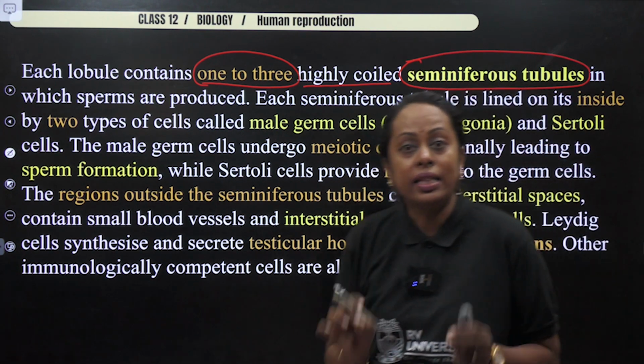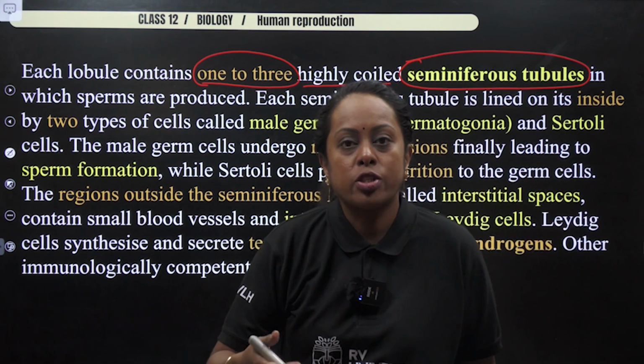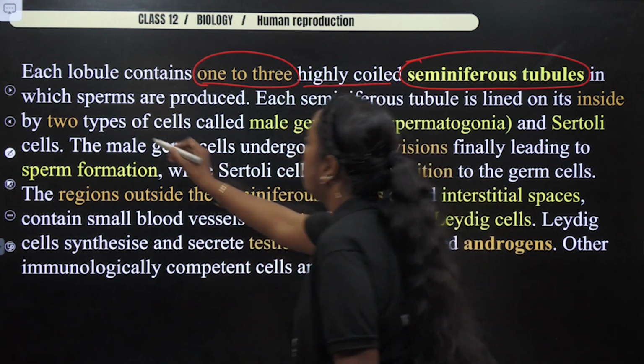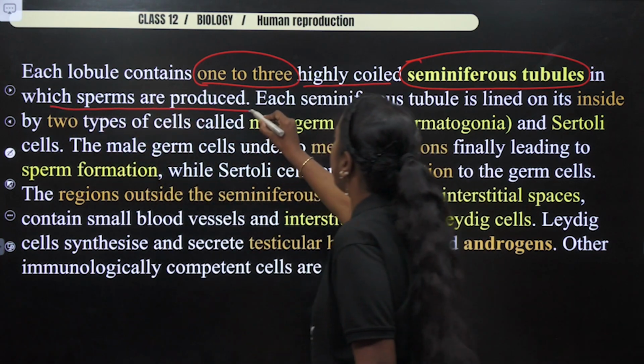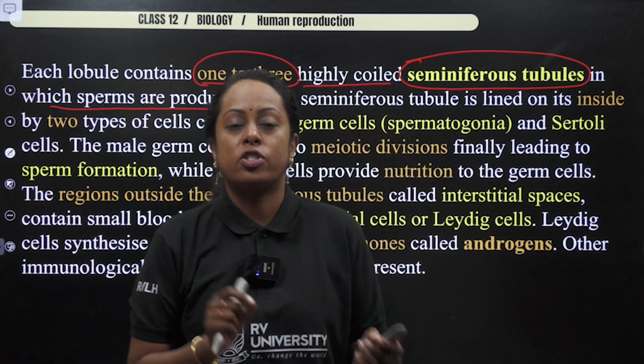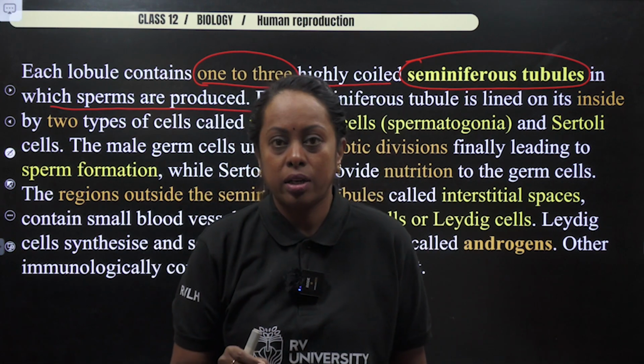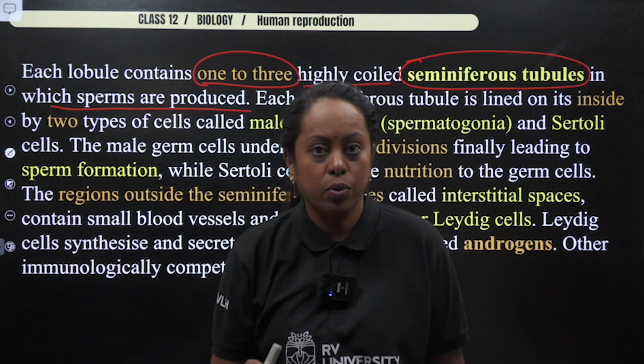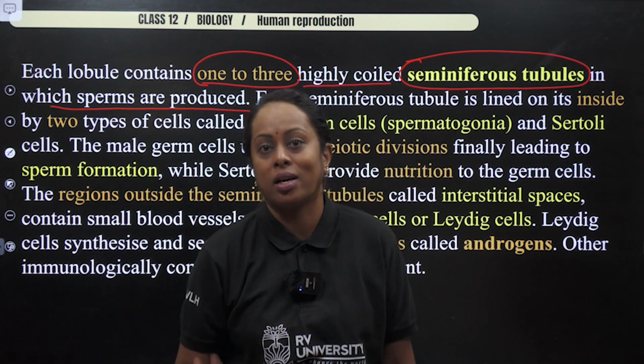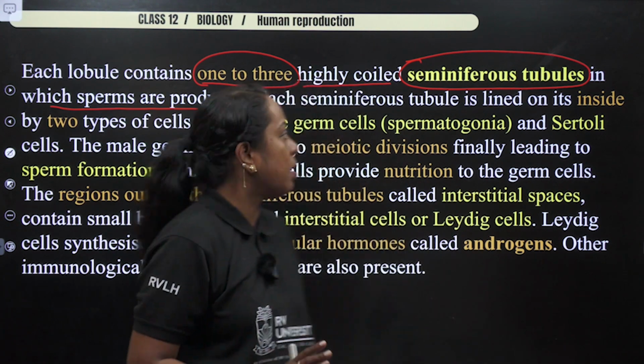Okay. Now, in the seminiferous tubule, the production of sperm is going to occur. So, in which are sperms produced? I can say the structural and functional unit in the male reproductive organ is known as the seminiferous tubule, the region where sperms are produced.